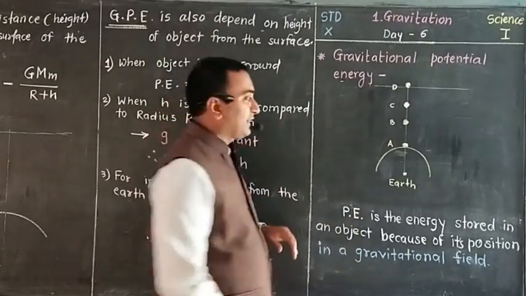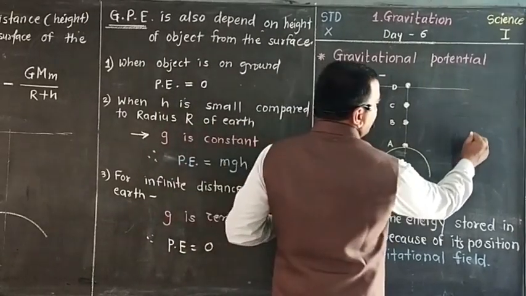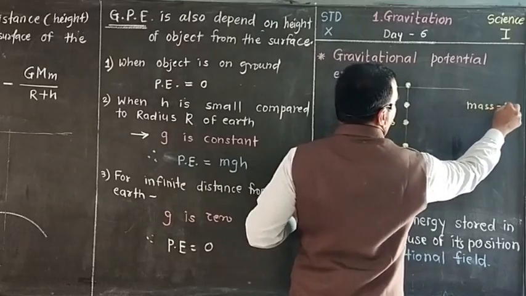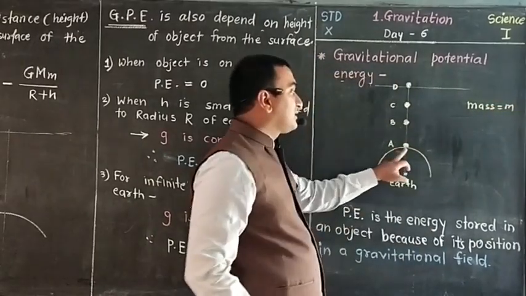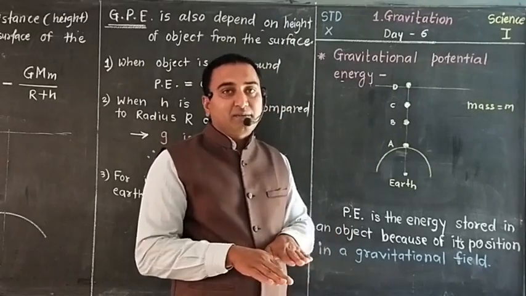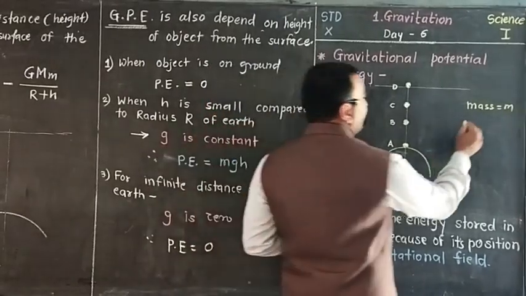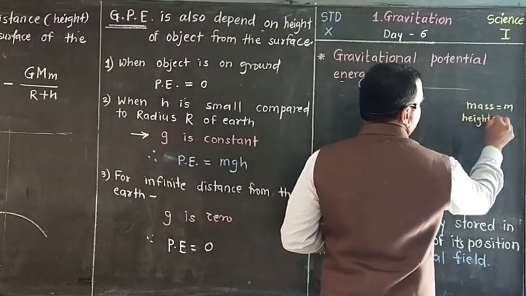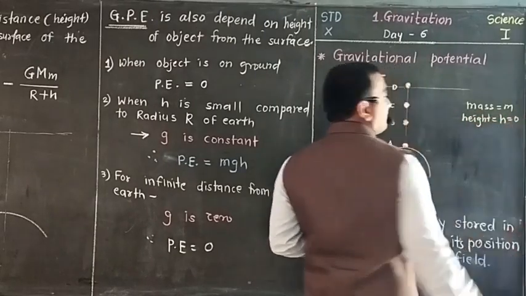One example for that: when we consider one object of mass m on the surface of Earth, its height h is equal to 0.